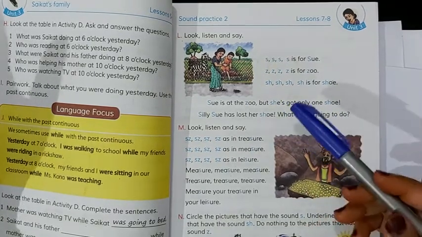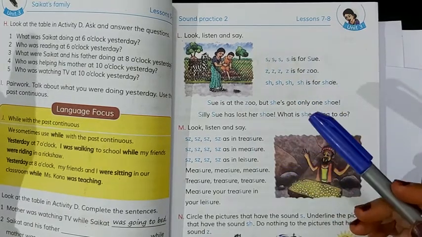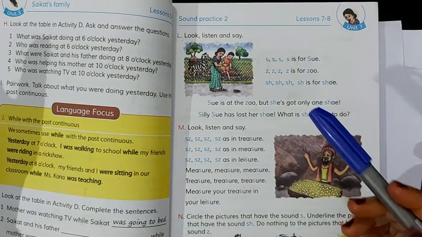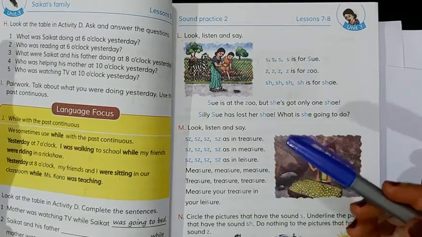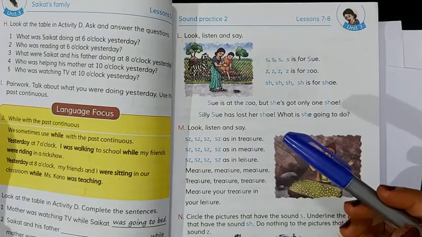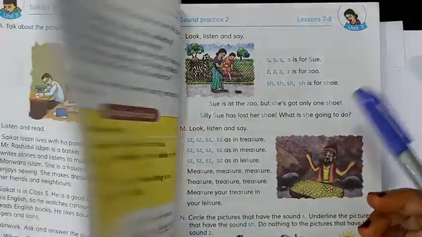Dear students, it's sound practice 2. That means we already learned sound practice 1. Let's see what sound practice 1 was. We have to remind ourselves of our previous classes.